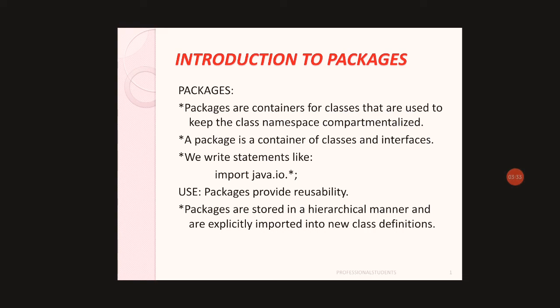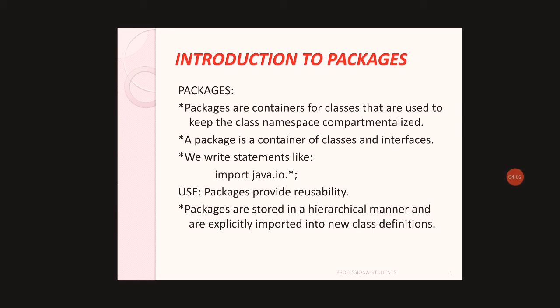The next word is java; java is a directory name. Next is io, which means input output, another subdirectory within it. Java is a directory, and in that, another subdirectory is this io.